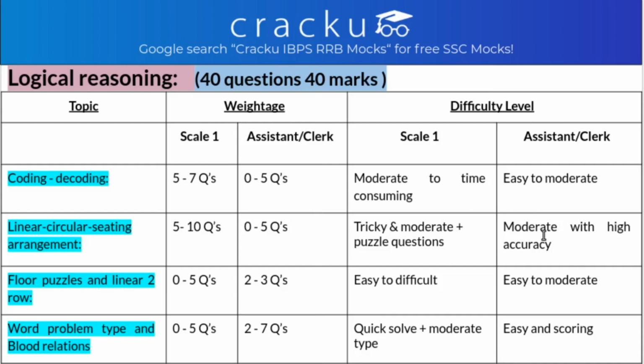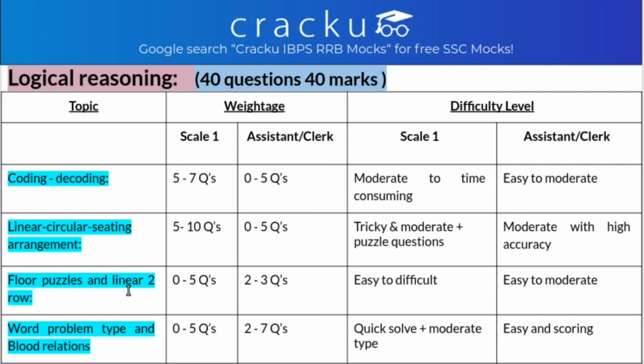The other is floor based puzzle and the double line puzzle, that is linear 2-row sitting arrangement. In scale 1 you have 0 to 5 questions from them, and in office assistant you have 2 to 3 questions from them. In scale 1 they are easy to difficult, that is, sometimes they are very easy and sometimes they are difficult. In office assistant they are easy to moderate.